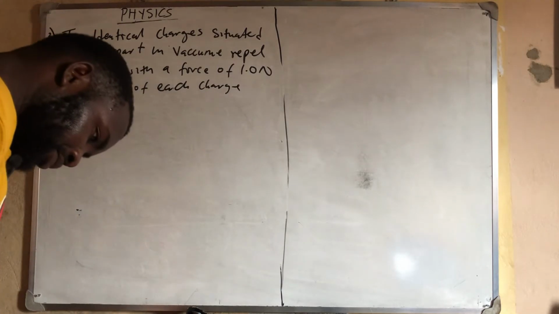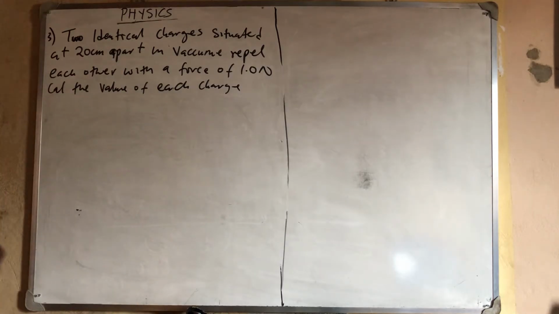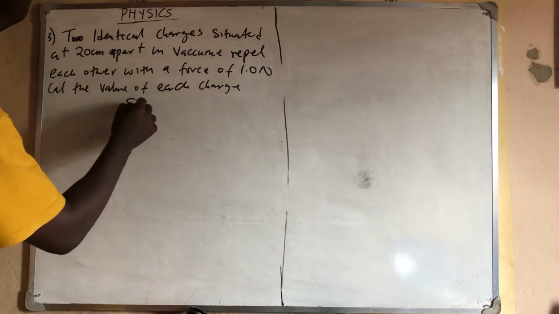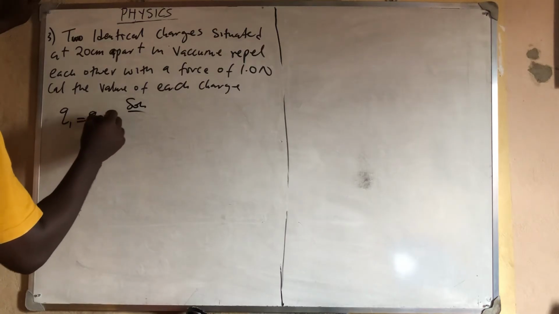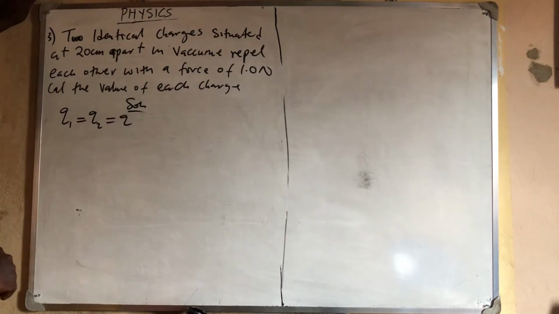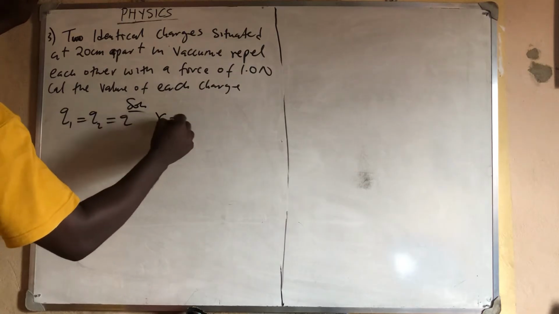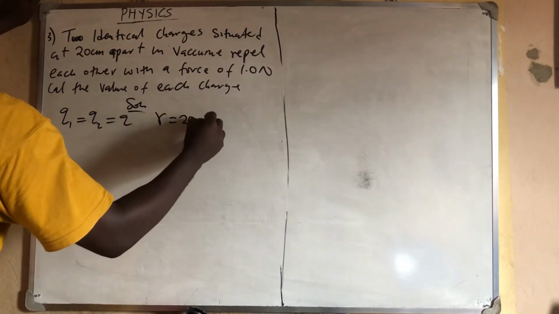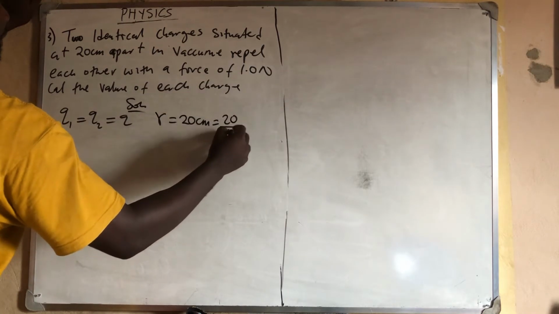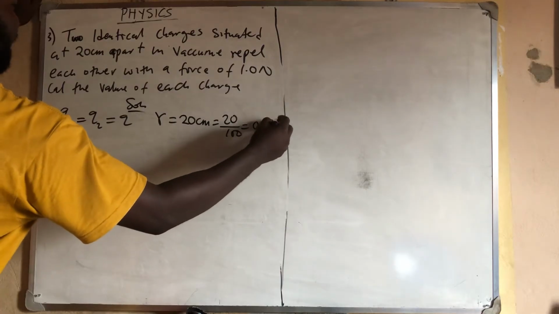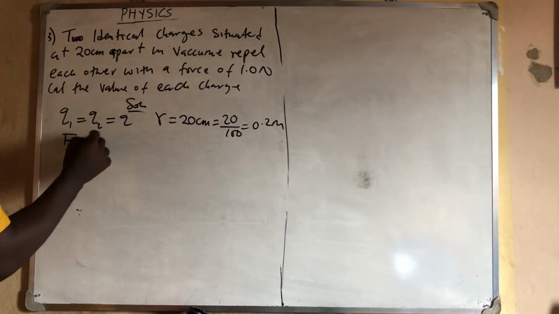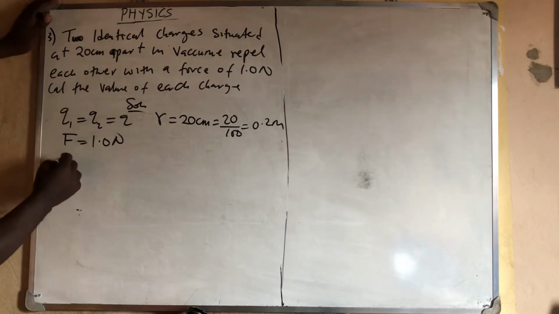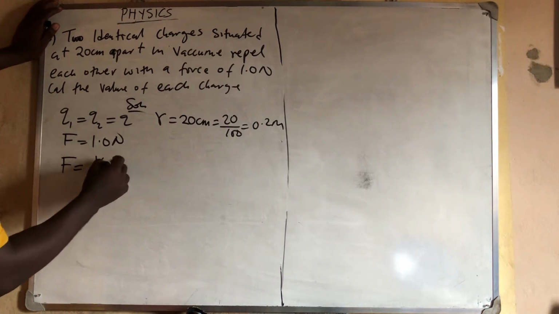Now, to calculate the value of each charge is very, very simple. Solution: we have that Q1 is equal to Q2, and let me say that they are just equal to Q. Then I have my r is equal to 20 cm, which is 20 divided by 100, which is 0.2 meters. Now, the next thing we have is force. The force is 1.0 Newton.